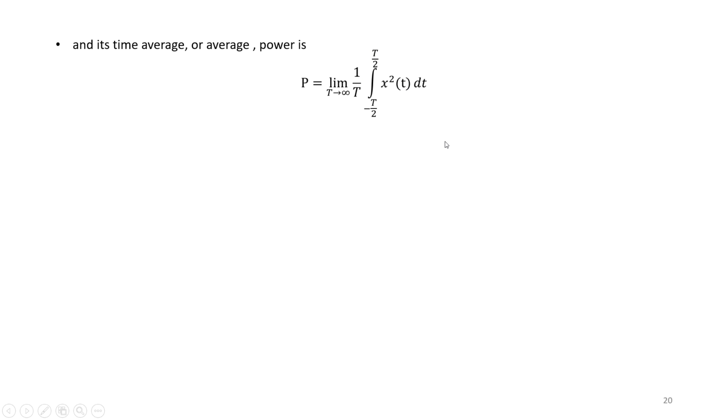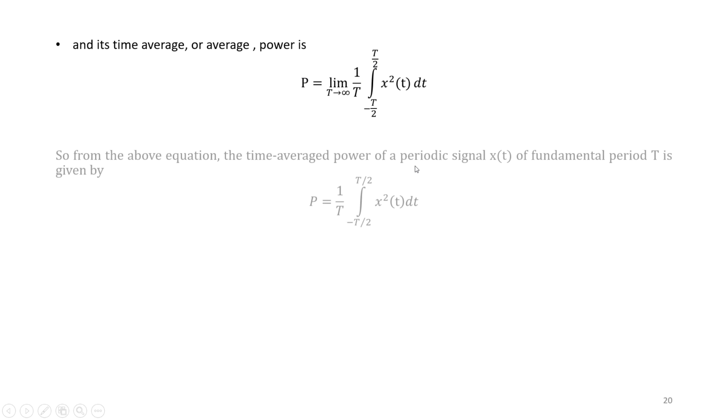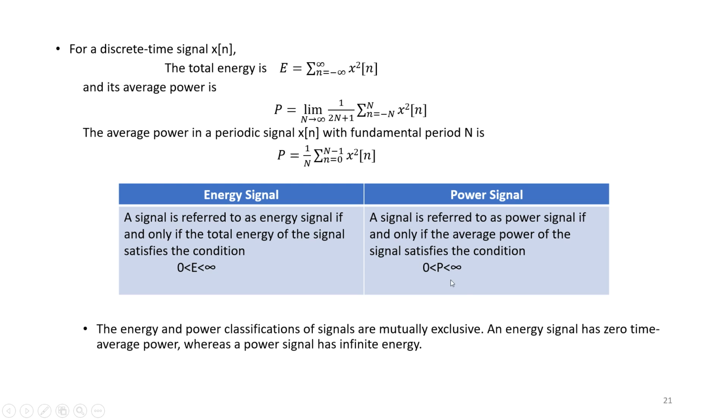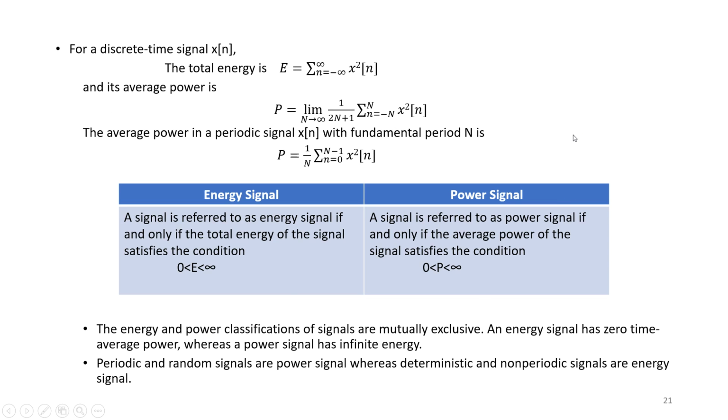That is the conclusion: an energy signal has zero average power, and a power signal has infinite energy.